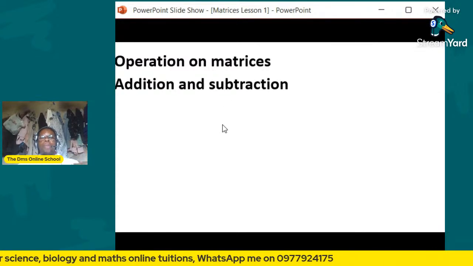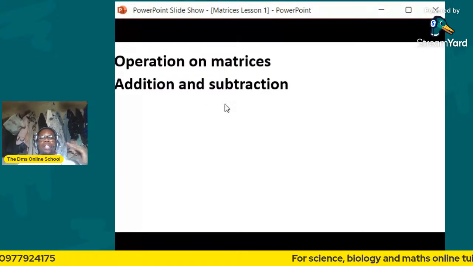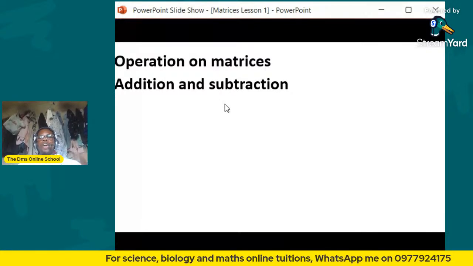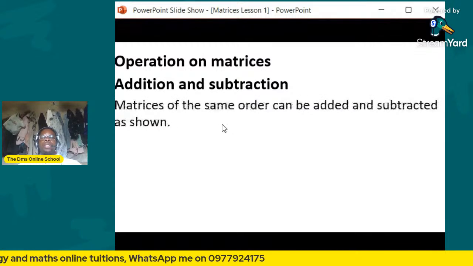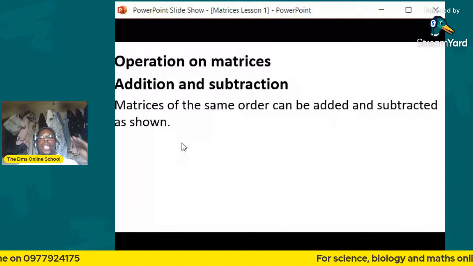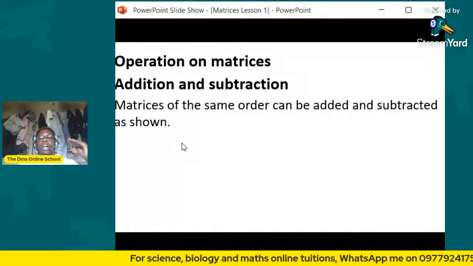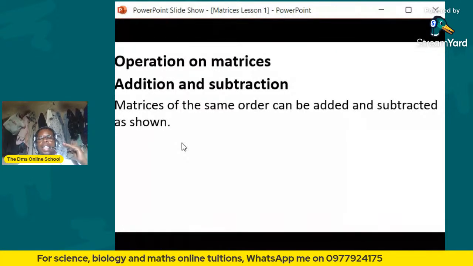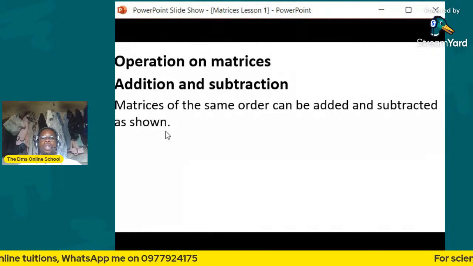So what operations on matrices are we talking about? We are talking about addition and subtraction, as some of the operations that are done on matrices. Matrices of the same order can be added and subtracted as shown. We can add matrices as long as they have the same order. What do we mean by order? They have the same number of rows and the same number of columns. Such matrices can be added as shown.